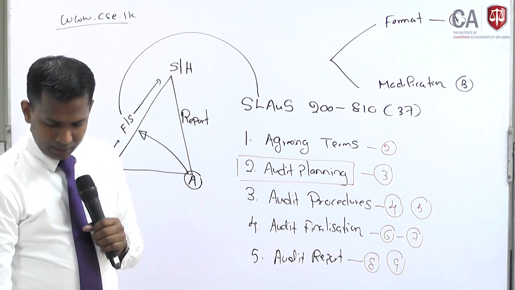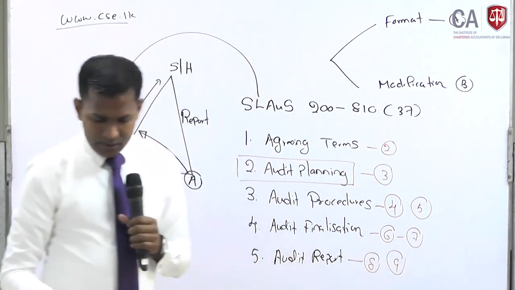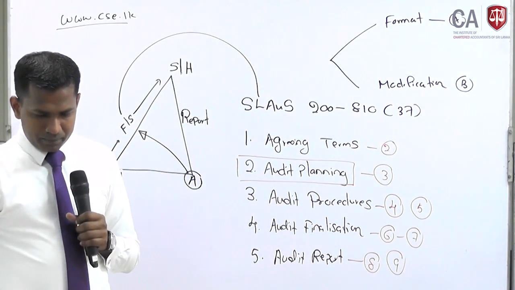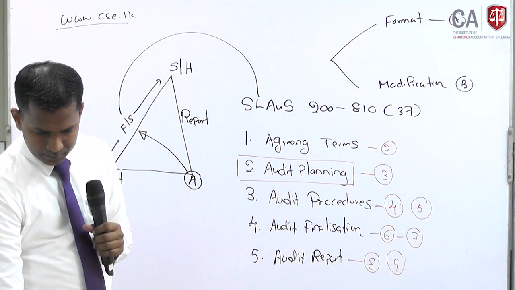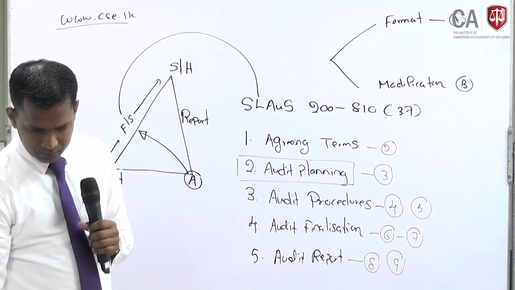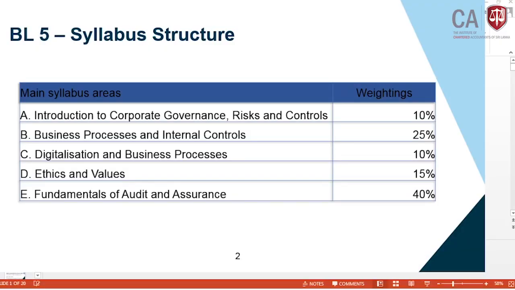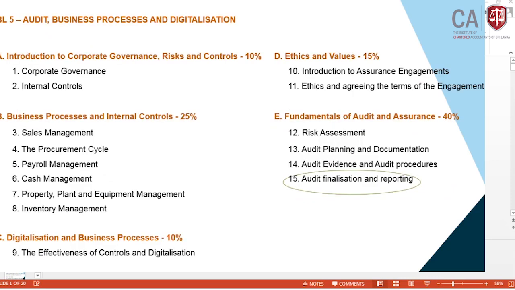Right, before coming to the audit report part, I will just show you how that is coming in our syllabus. Basically we are now discussing fundamentals of audit and assurance, 40% marks, and out of that we are in chapter 15, audit finalization and reporting, which I explained in the previous webinar as well.